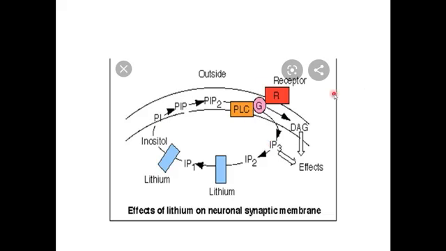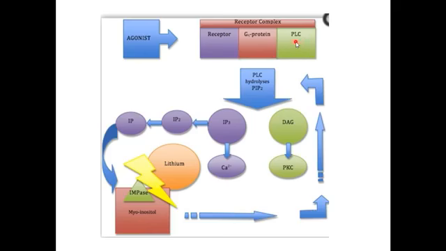This is the picture. So this is the Gq protein. There is a phospholipase C which is present in your phospholipids. The phospholipase C will hydrolyze your PIP2, phosphatidylinositol bisphosphate. It will hydrolyze the PIP2 into IP3 and DAG.